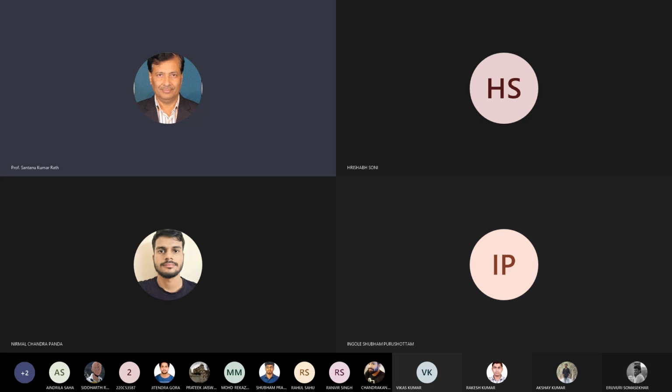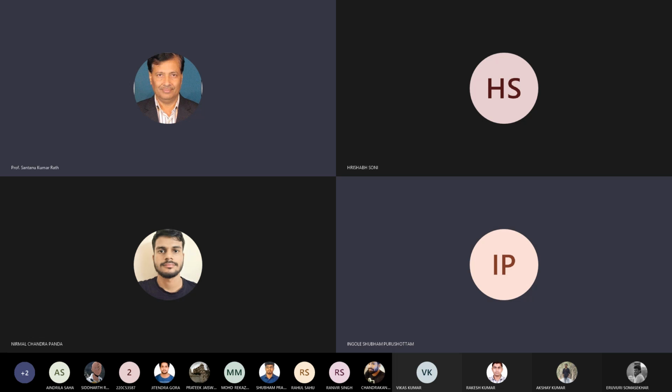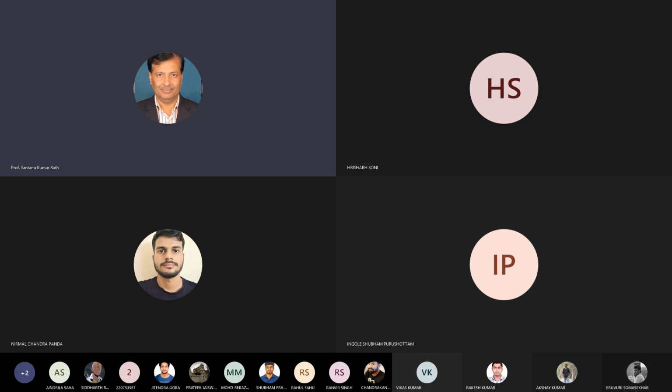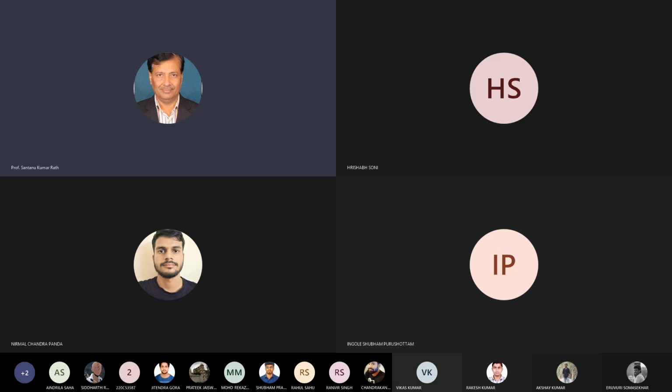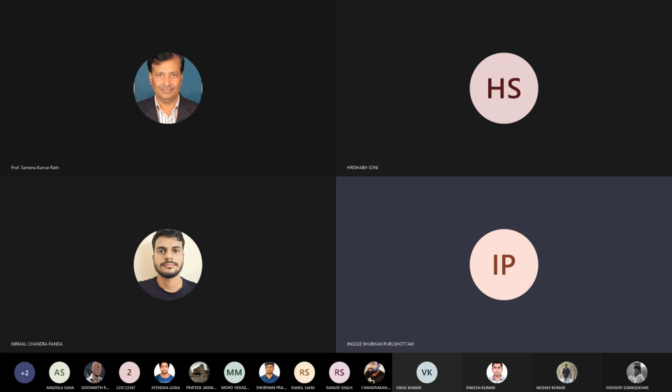The second one is composition and aggregation. These are the two relationships. So composition and aggregation. Take the ATM example.